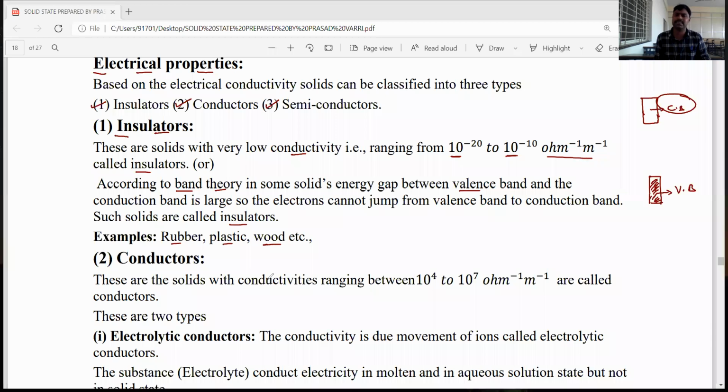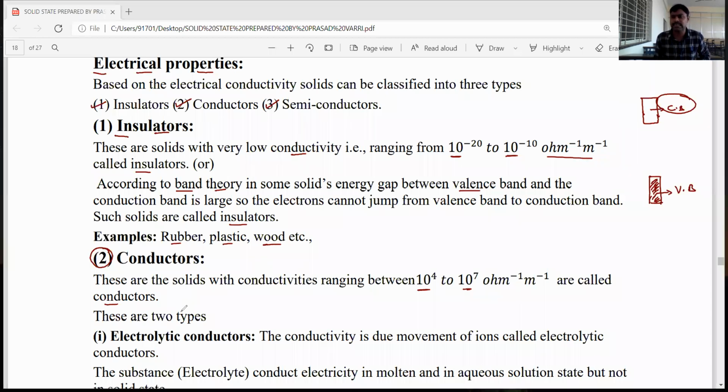Let's see about the conductors, dear students. Conductors are solid substances whose conductivity range is between 10 to the power of 4 to 10 to the power of 7 ohm inverse meter inverse. So their conductivity range is very high. Those are called conductors.